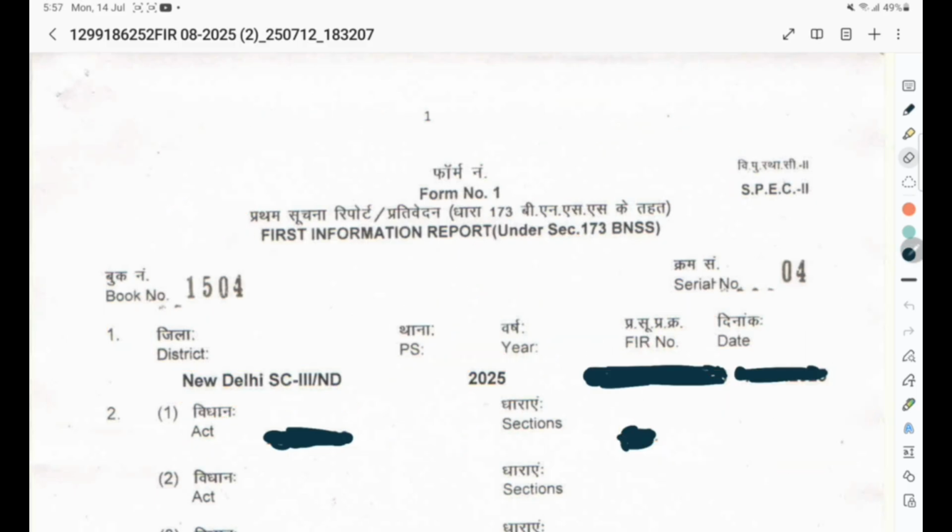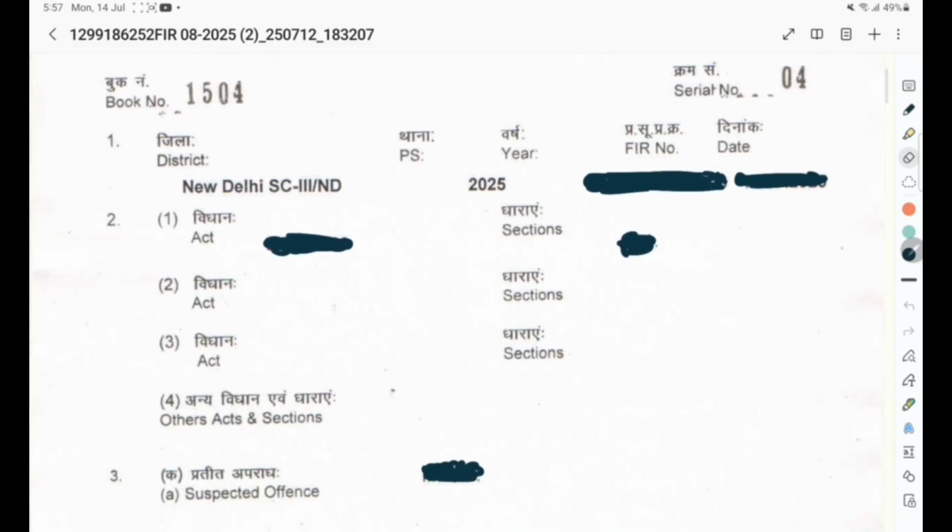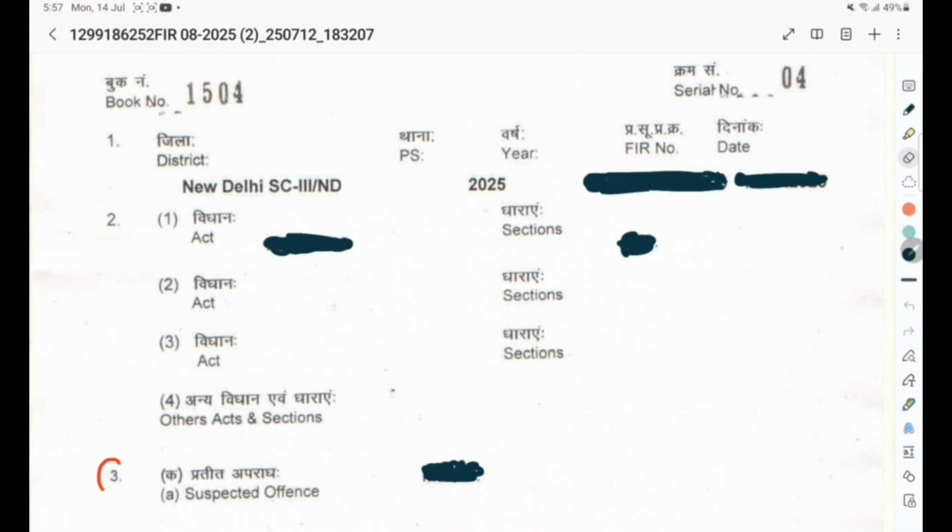In addition to this, if there is BNS, they may write BNS also. And apart from that, the column other Acts and offences is usually kept blank. Now we are coming to column number 3, suspected offence. In that category, a general description is given.